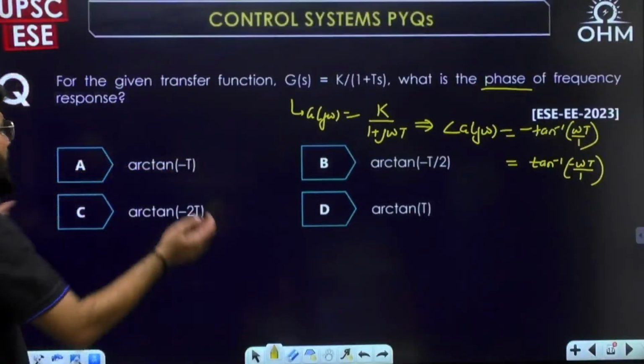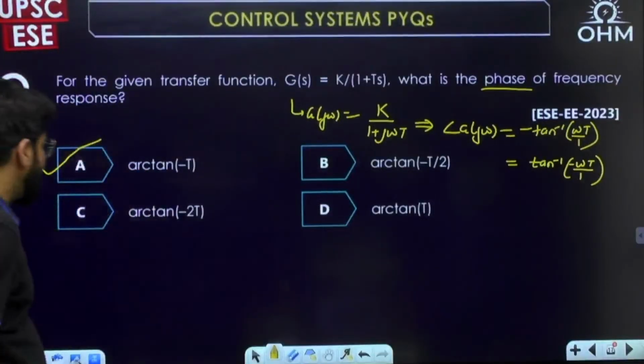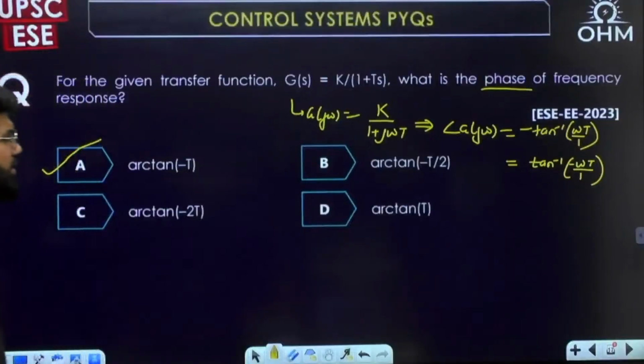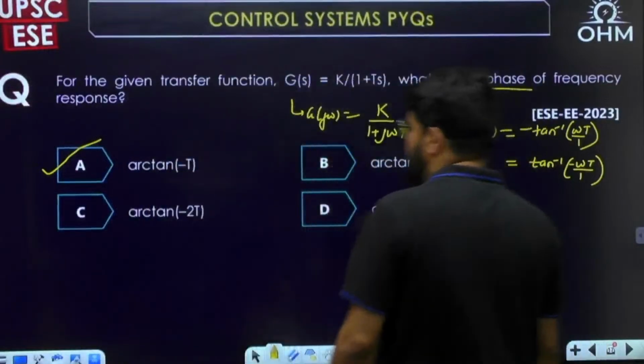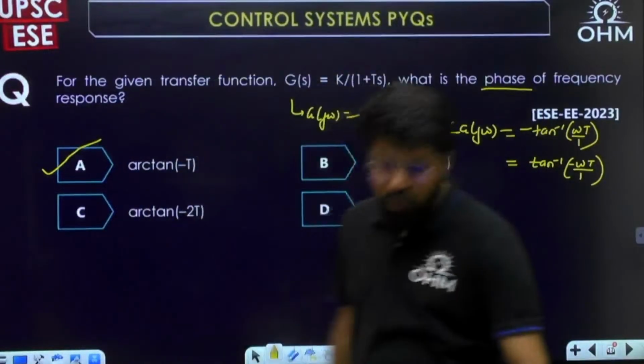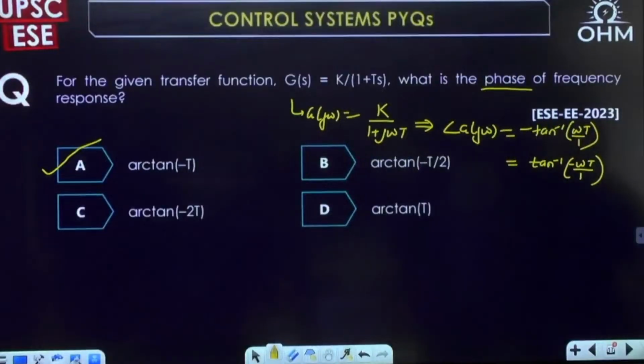Omega has to be there, but no problem, they have missed writing it. So option number A. That nature is very clear to us. It should be arctan of minus omega T. Tan inverse means the arctan function. So option number A. Just a formula.